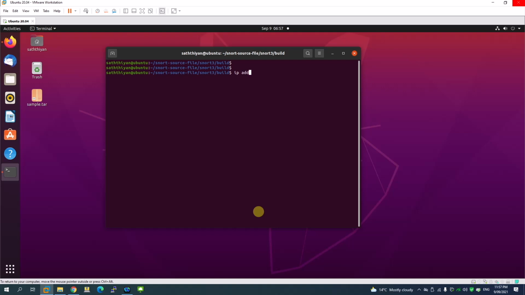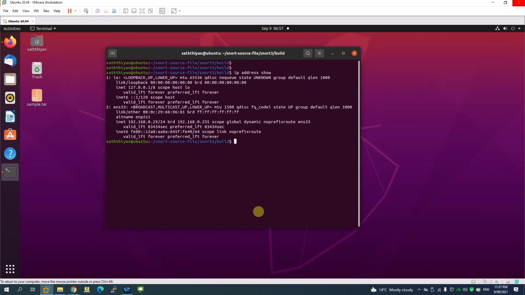So ip address show. If you type the command, the network interface card that I'm using here is ens33. So we are using ens33 as the adapter, and I'm going to put ens33 into promiscuous mode. It's called promiscuous mode.